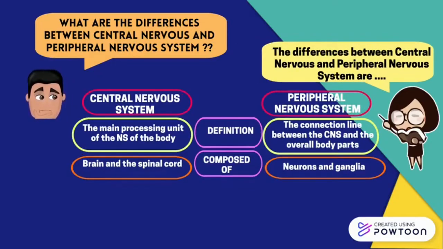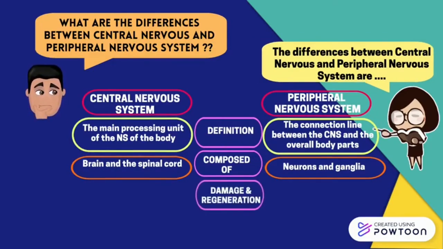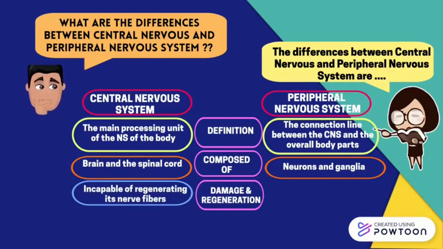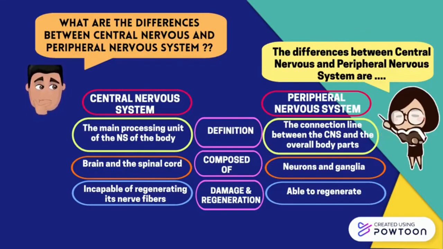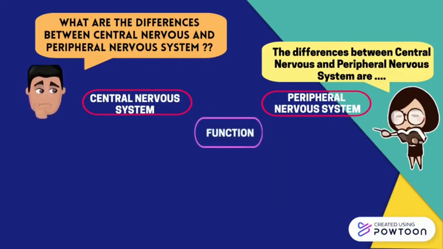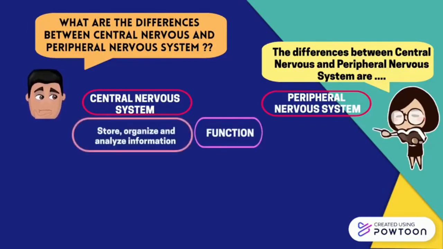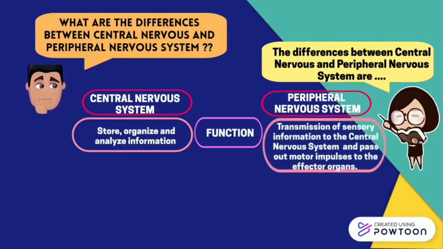Most of CNS nerves incapable of regenerating its nerve fibers, thus resulting in permanent damage. In contrast to CNS, PNS nerves able to regenerate, thus the damage is temporary as it can be healed. The main function of CNS are to store, organize, and analyze information obtained from sensory organs, while PNS transmits the sensory information to the CNS and pass out motor impulses to the affected organs.